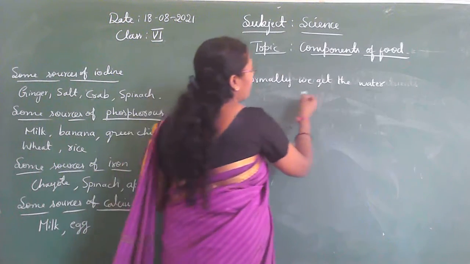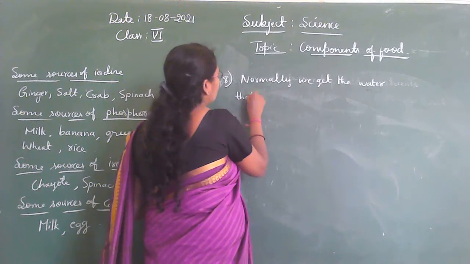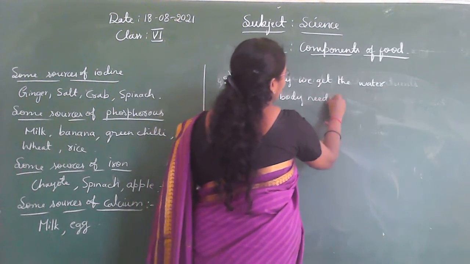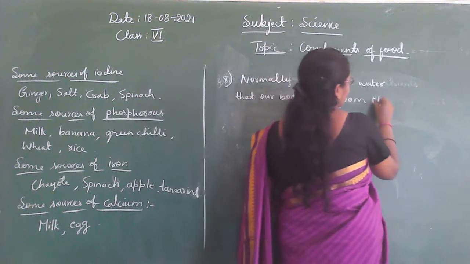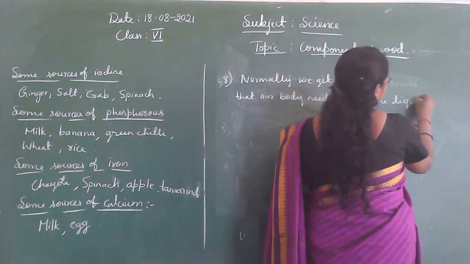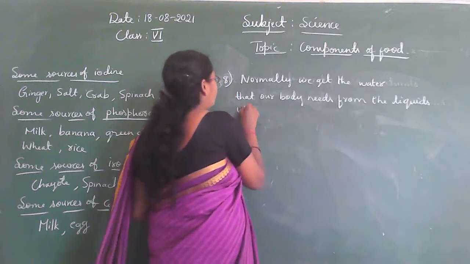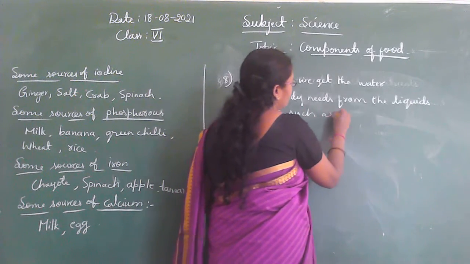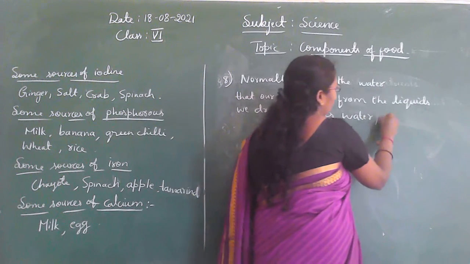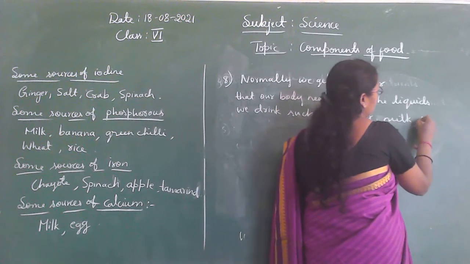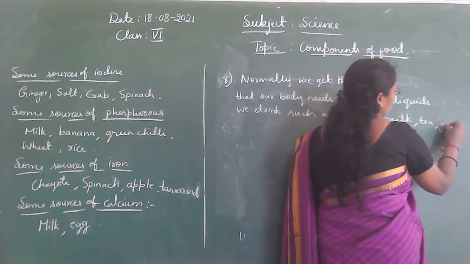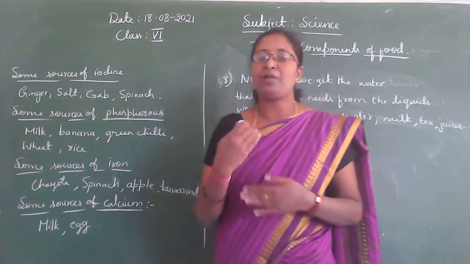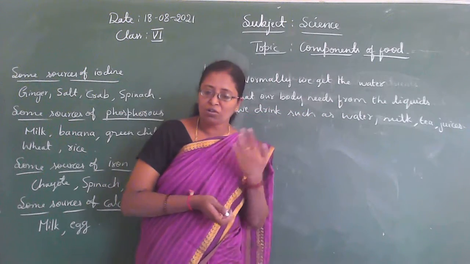So, we get the water that our body needs from the liquids we drink, such as water, milk, tea, juices. In addition to this, we add water during the process called cooking, isn't it?